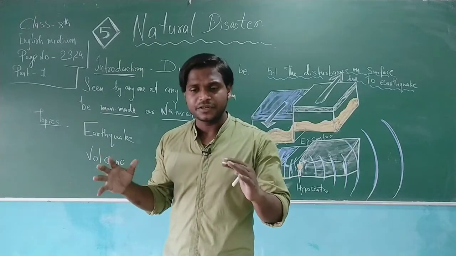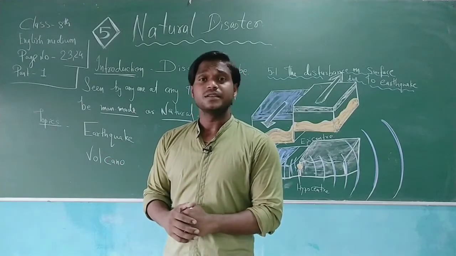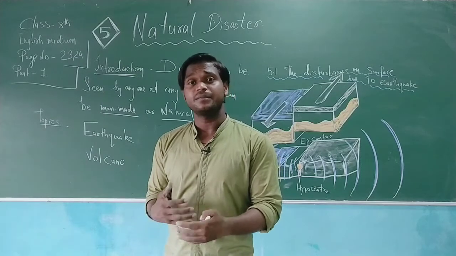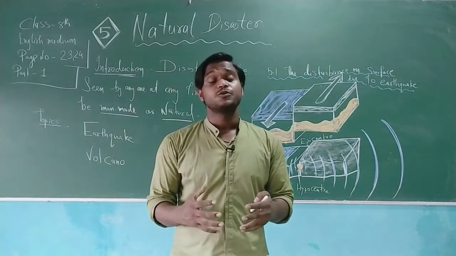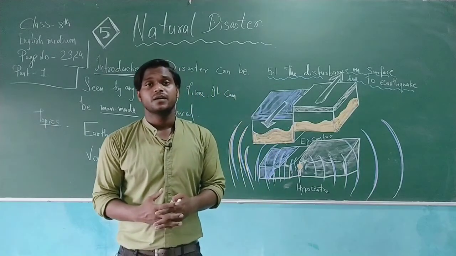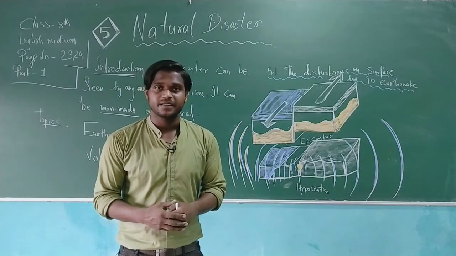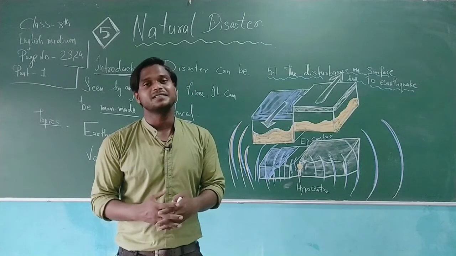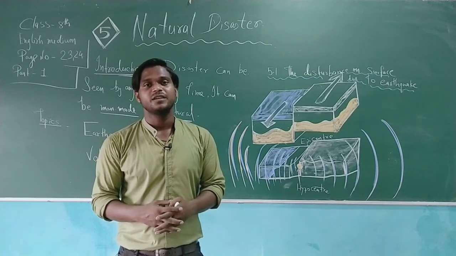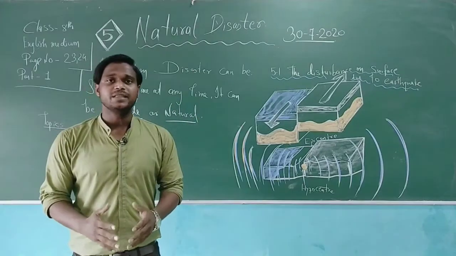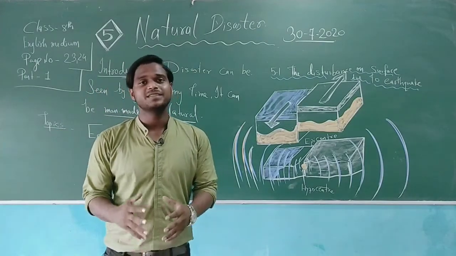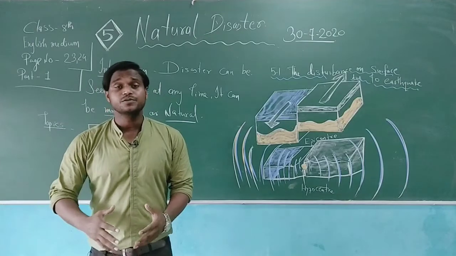So there are some kinds of questions. These questions arise inside our brain, and they make us think about why disasters are happening. What is the reason behind the disaster? And that is what the whole theory depends upon. So in this lesson we are going to learn about these kinds of disasters.